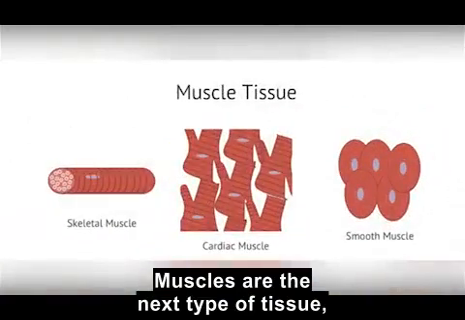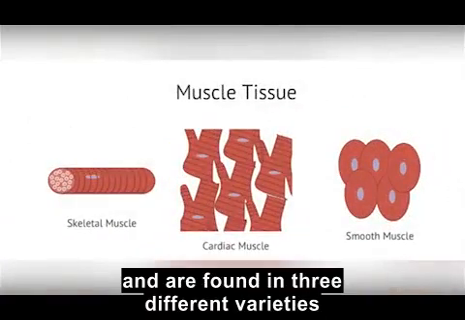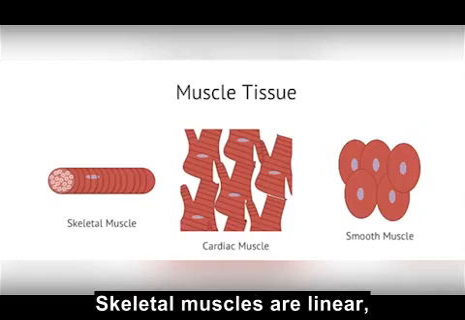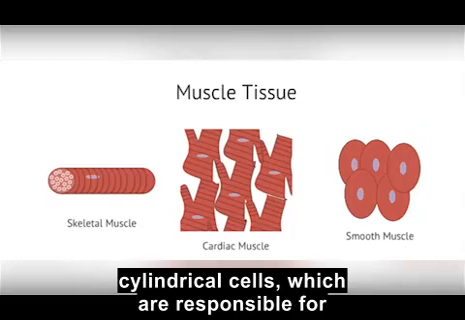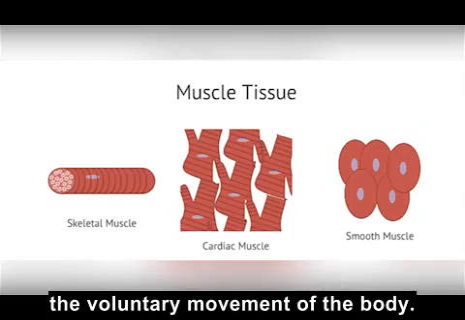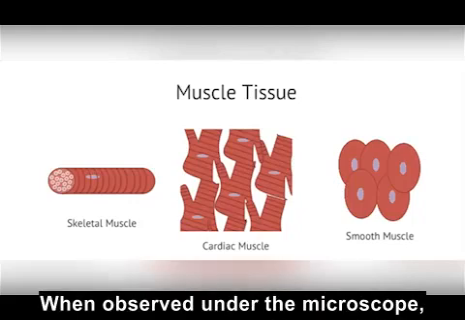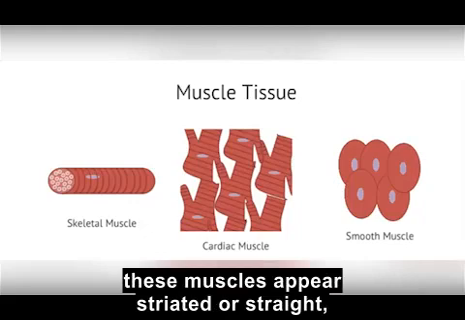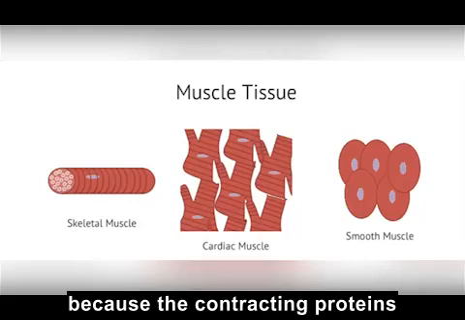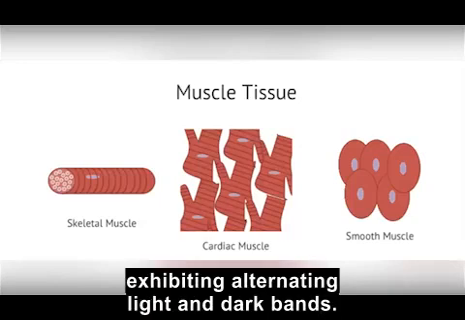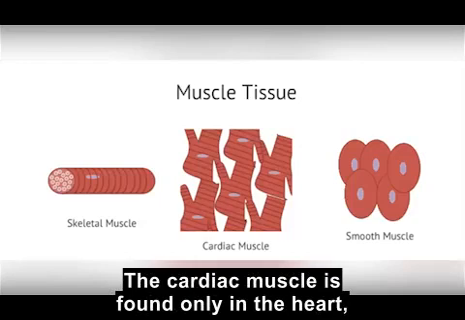Muscles are the next type of tissue and are found in 3 different varieties within the vertebrate body. Skeletal muscles are linear cylindrical cells, which are responsible for the voluntary movement of the body. They are attached to the bones of the skeleton by tendons. When observed under the microscope, these muscles appear striated or striped because the contracting proteins within these muscles are very organized, exhibiting alternating light and dark bands.